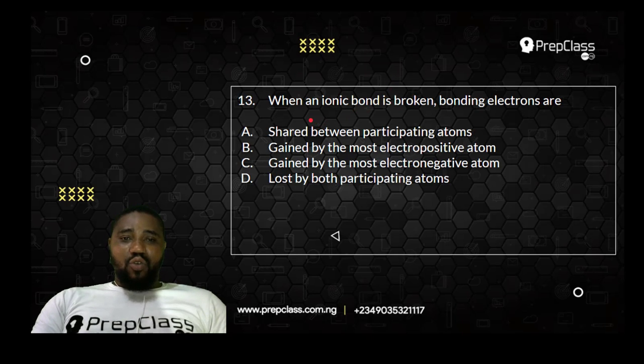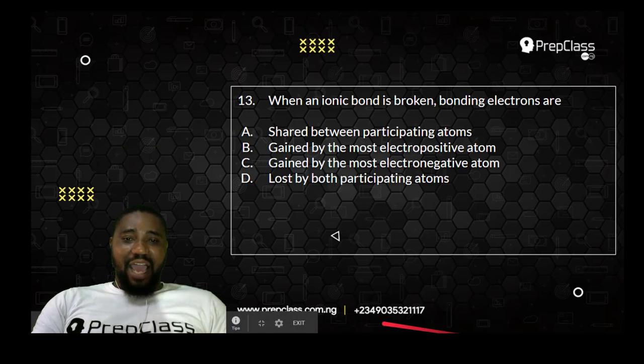Number 13. When an ionic bond is broken, bonding electrons are... This one too is another kind of tricky question. Are bonding electrons shared? Are bonding electrons gained by the most electropositive atom? Are bonding electrons gained by the most electronegative atom? Or are they lost by both participating atoms?